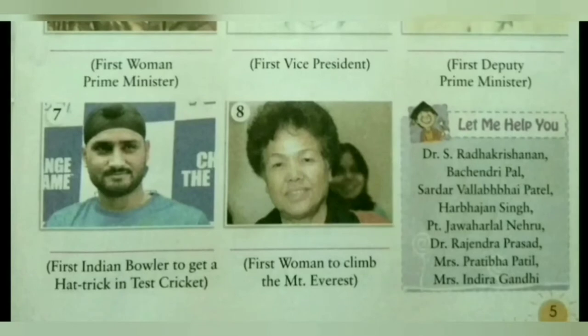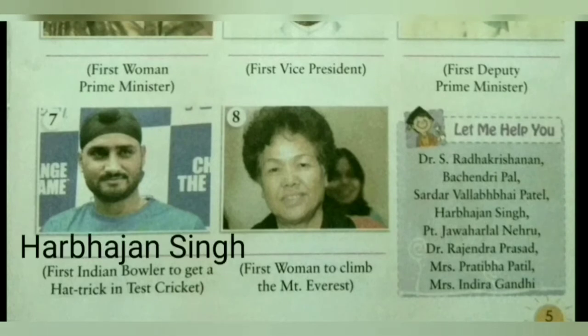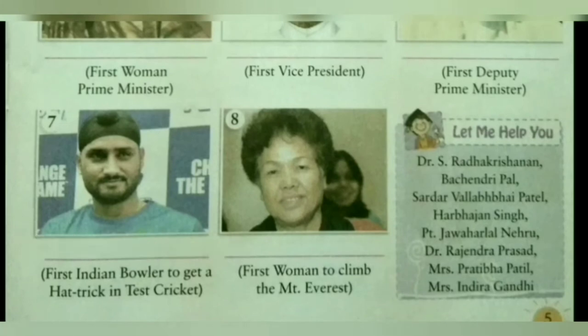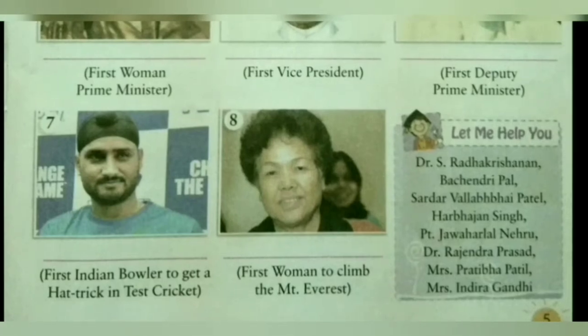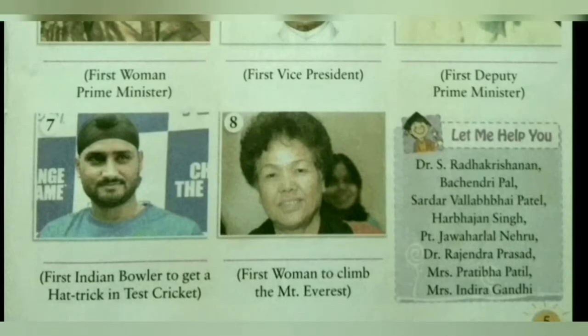In the seventh picture, you have to identify the first Indian bowler to get a hat-trick in Test cricket. You can see the picture of Harbhajan Singh. So Harbhajan Singh is the first bowler to get a hat-trick in Test cricket. Write in the space given Harbhajan Singh. In the eighth picture, we have to identify the first woman to climb Mount Everest. So Bachendri Pal is the first woman to climb Mount Everest. Write in the space given Bachendri Pal.